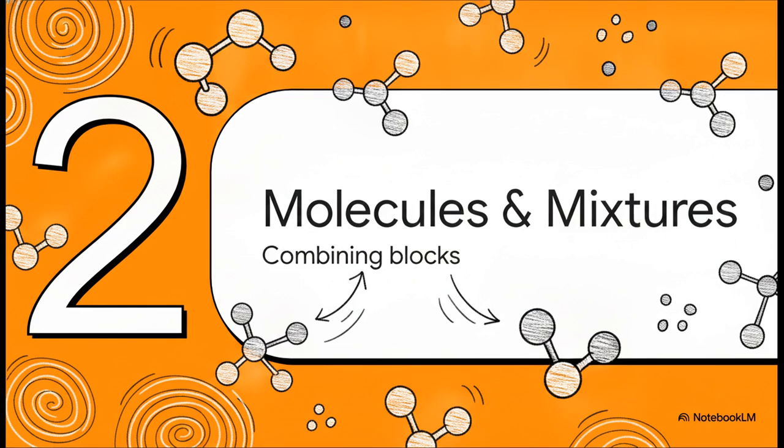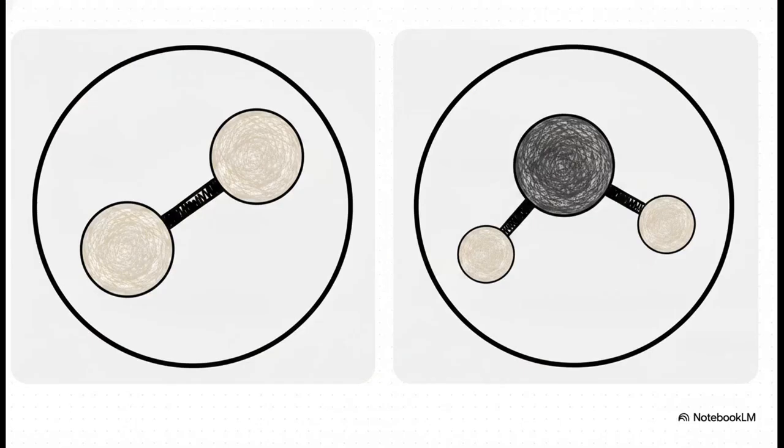Moving right along to Section 2, molecules, compounds, and mixtures. Let's see what happens when we combine these building blocks. There is a golden rule when it comes to chemistry definitions. When atoms join together, they form molecules. Now, this could just be 2 of the exact same atoms, like oxygen gas, O2. But when different types of atoms join forces, like hydrogen and oxygen making H2O, we specifically call that a compound.